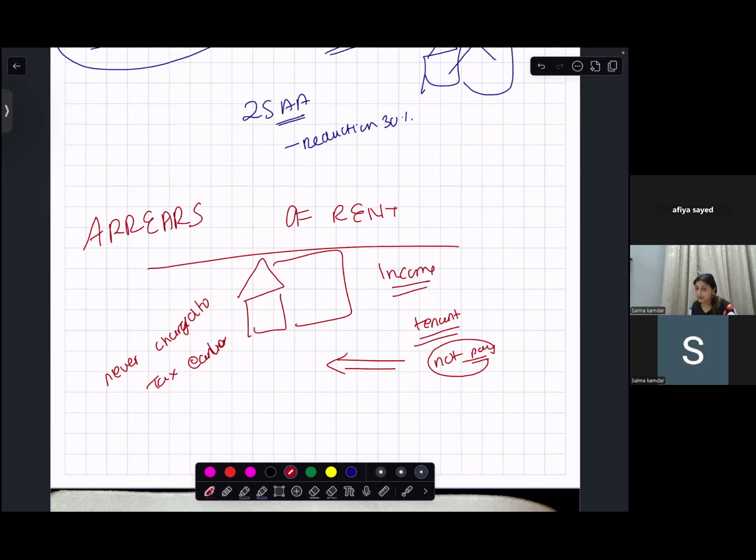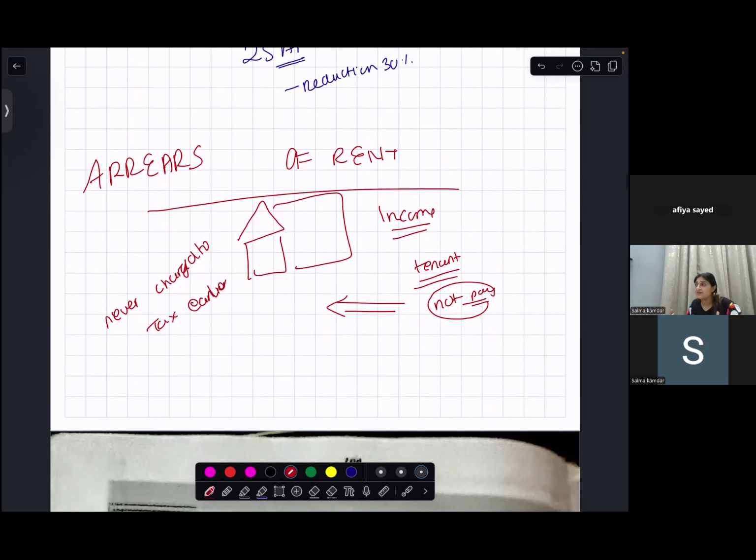Okay. So for the arrears of rent, if there is any mention in the question, then in whichever year you receive this rent, which was to be received earlier but you did not receive it, you're receiving it in the later years. So if you receive this money in the later years, when will you pay tax? When you receive it.